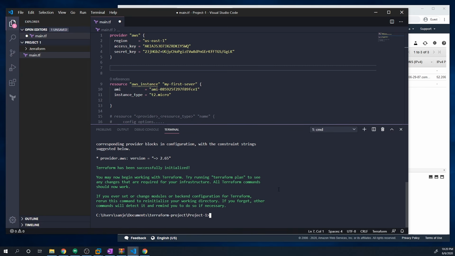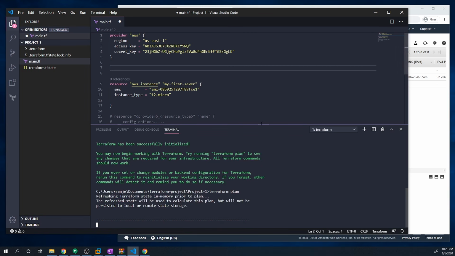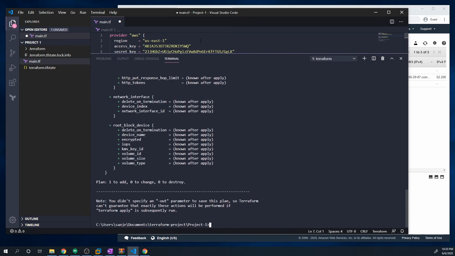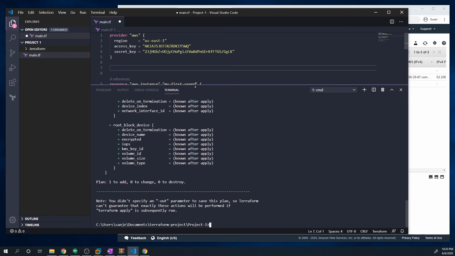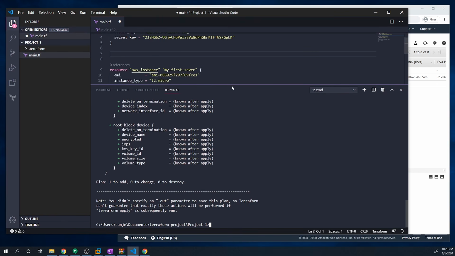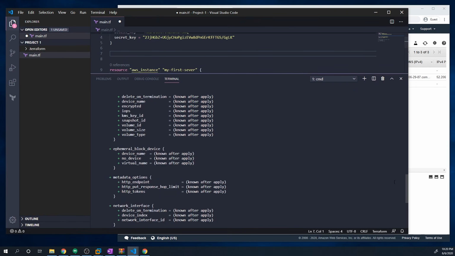So I always highly recommend you run a Terraform plan, even though it is completely optional. It'll just be like a quick sanity check so that you can gloss over the changes that'll be made and make sure that you're not going to break anything. If you do Terraform plan, this may take a little while depending on how much code you've written, but we just have one instance. So you should see that it should be a minimal output and it should be fairly quick.